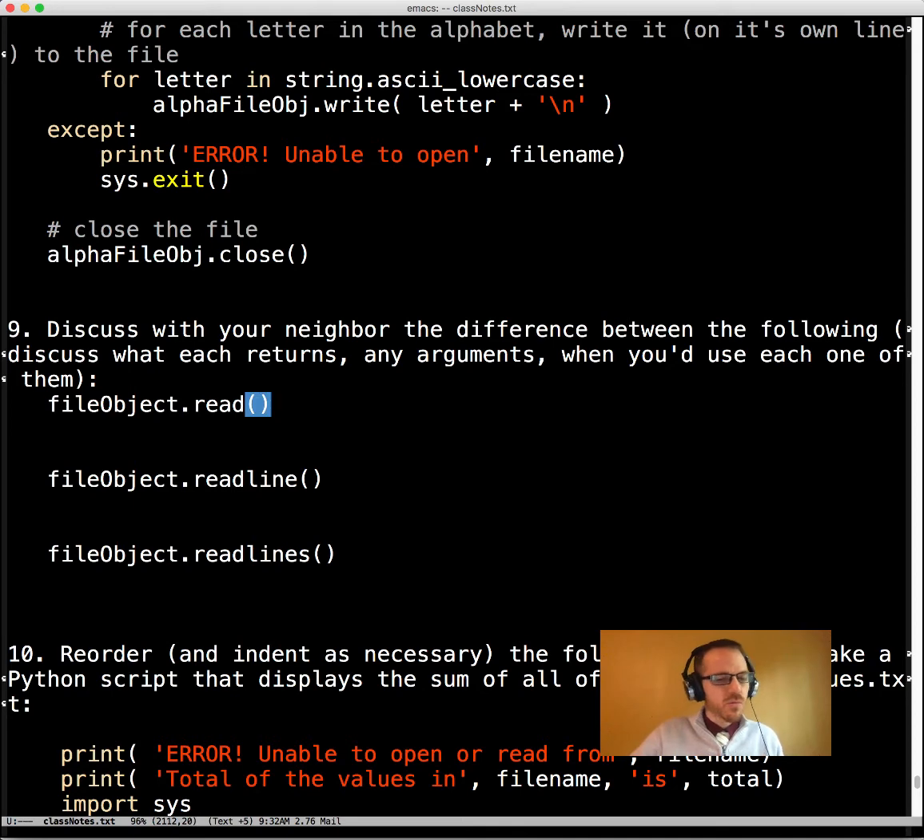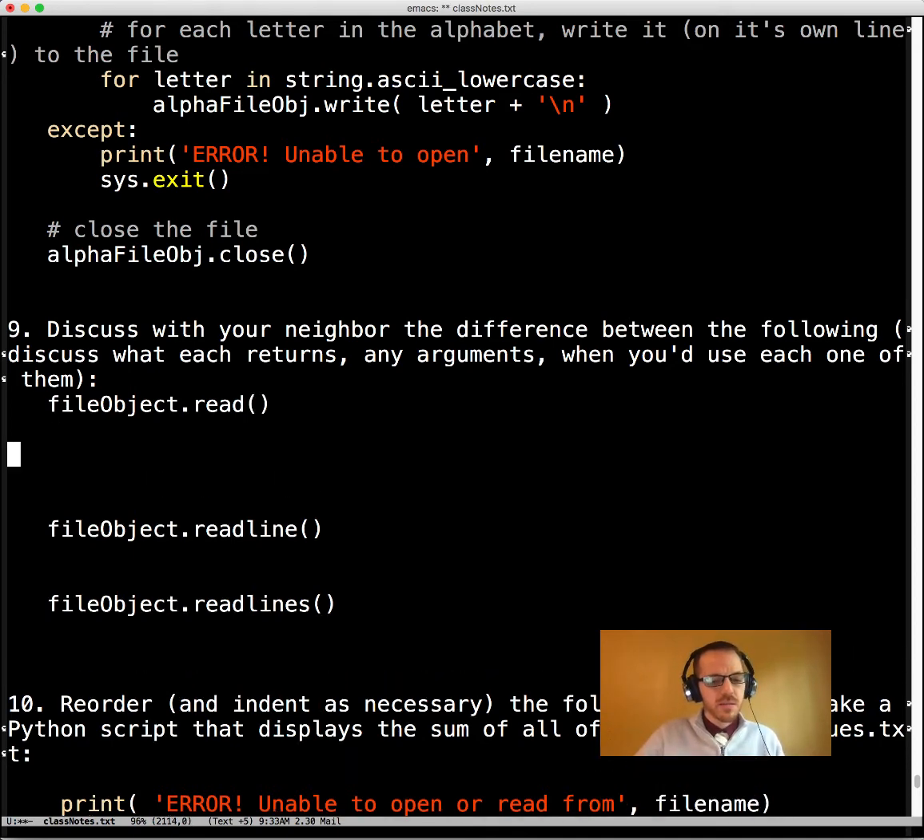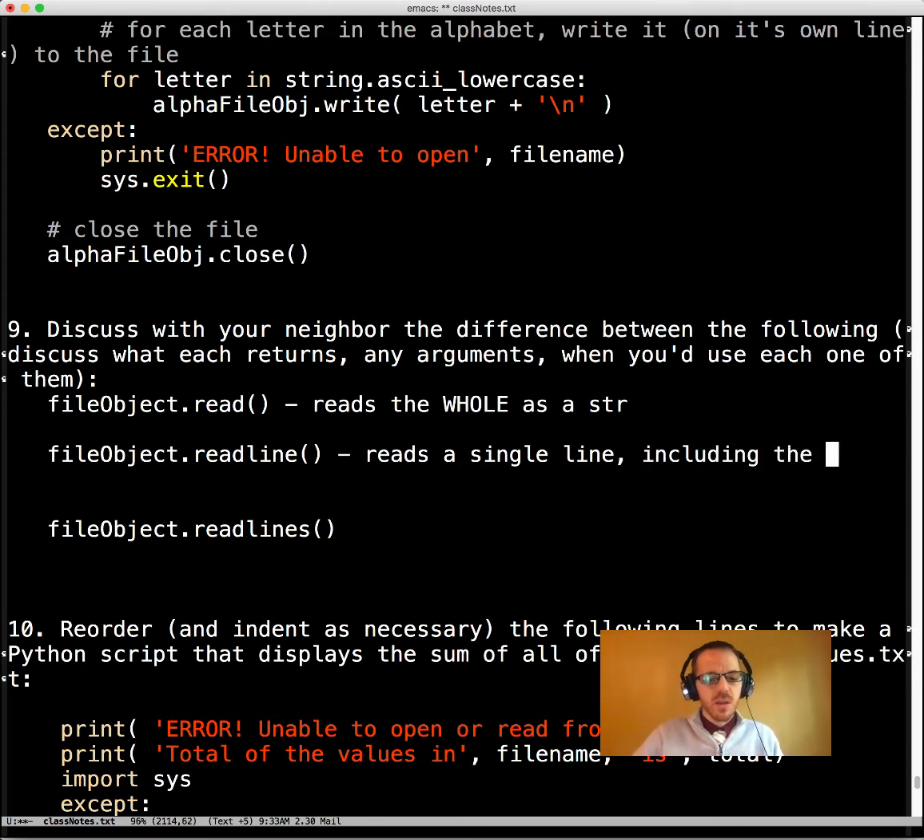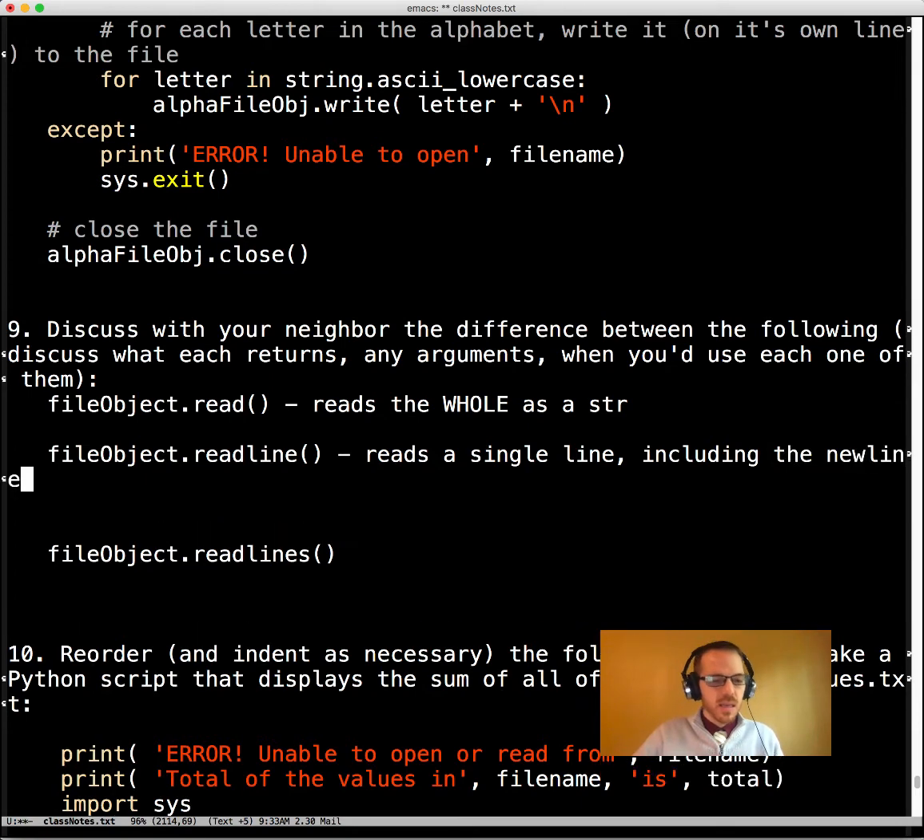Reads in the whole file. Reads the whole file as a string. Okay. Readline reads a single line, including the new line, if it's there, or it returns an empty string.